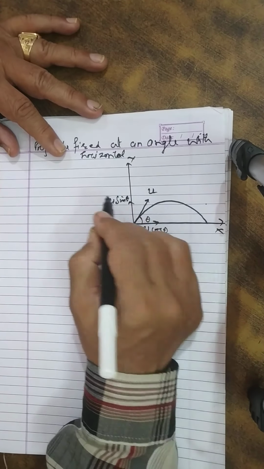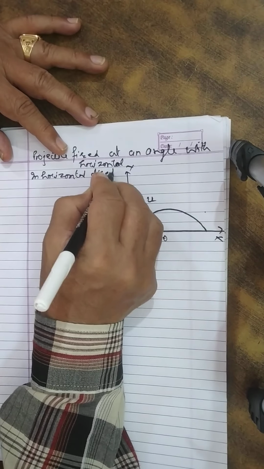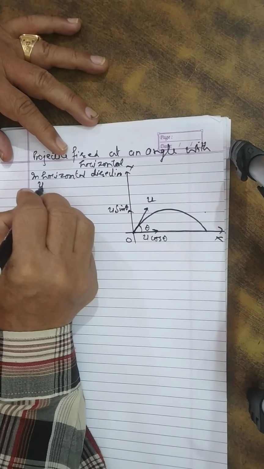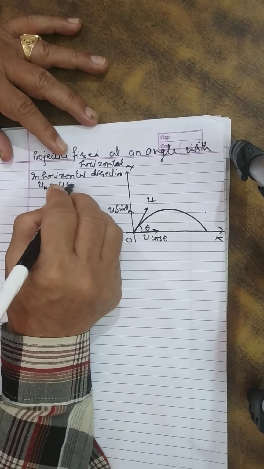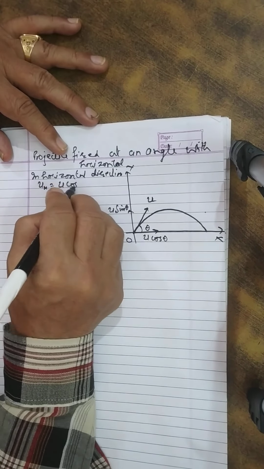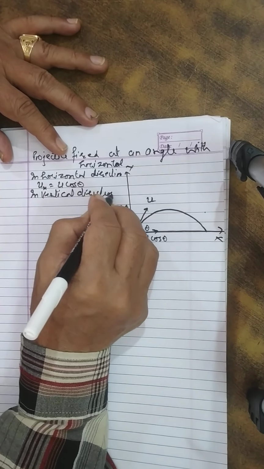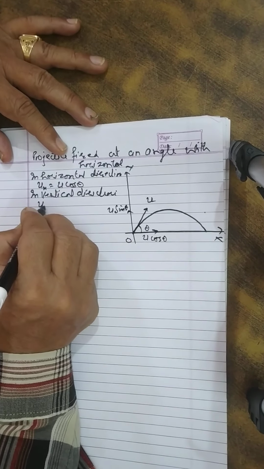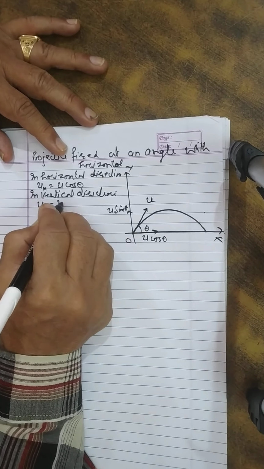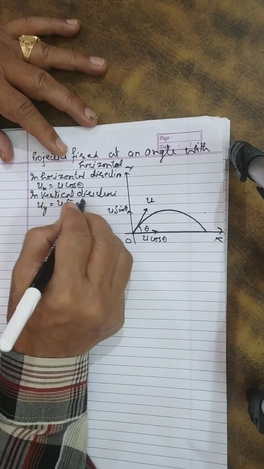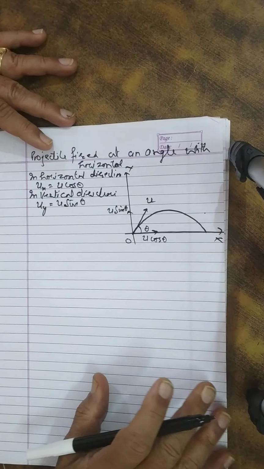So in horizontal direction, what is the component ux? u cos theta, and in vertical direction the initial component of velocity is u sin theta.